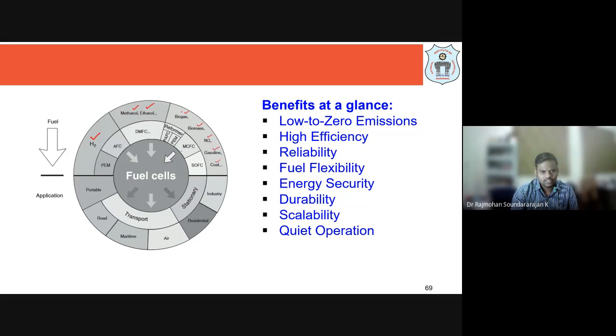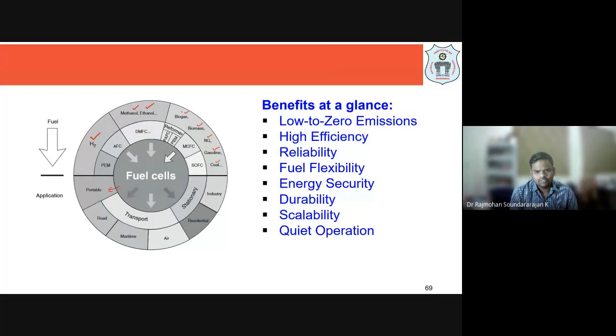From any source we may be able to produce hydrogen. The application can be for the transport sector, for the stationary sector, like buildings, and for portable devices like our tab, mobile, laptops. So for different applications, any such fuel can be used, and it is possible to apply it.